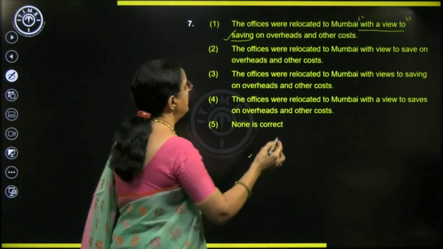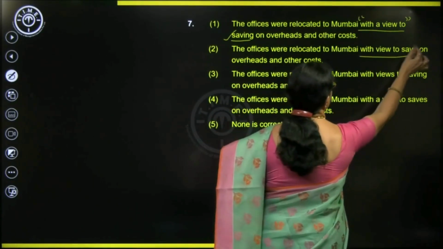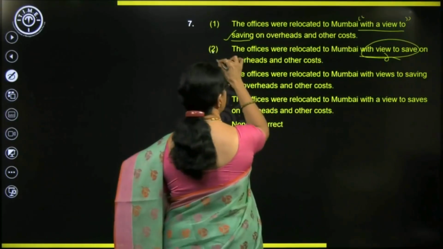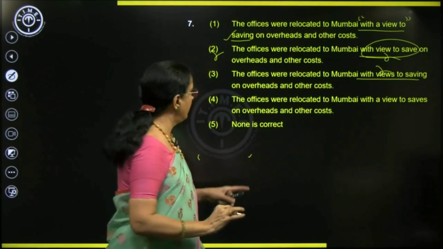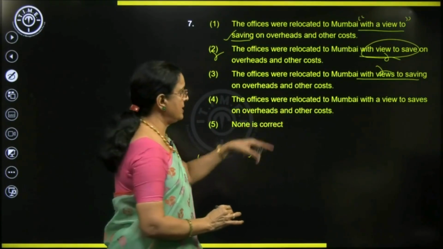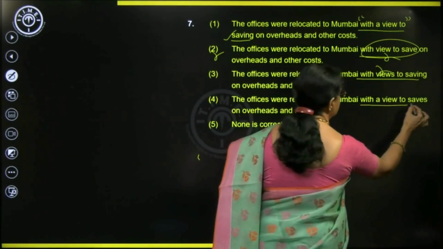What's wrong with the second one? With view to is wrong. With view to save is incorrect. So, this is wrong. With views, no, that expression is not there at all. This is close. Is that not? Let's see. With a view to, alright, saves is wrong.